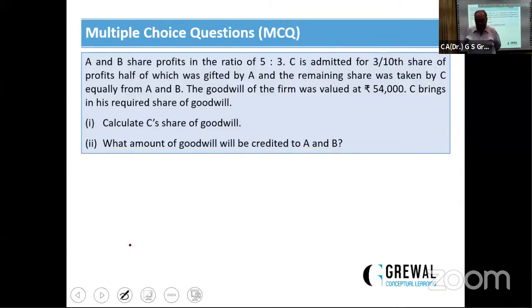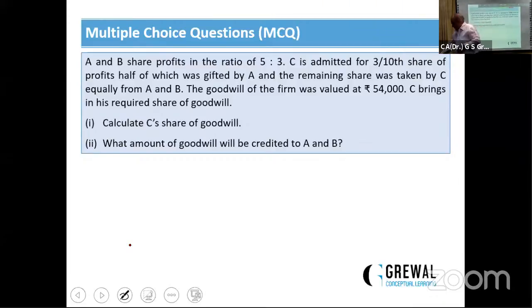3/10, ठीक है? And the remaining share was taken equally from A and B. आपका बाकी शेयर आपने इक्वल ले लिया. ये क्वेश्चन बहुत अच्छा है. Goodwill of the firm was valued at 54,000. C brings in his required share of goodwill. Calculate C का शेयर. C का शेयर अब आपने निकालना. मैंने ऑप्शन वैसे ही देता.